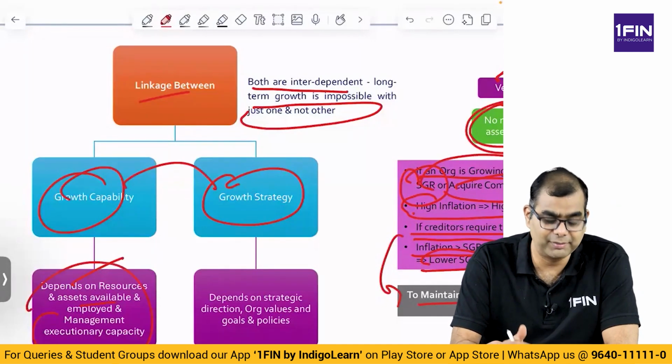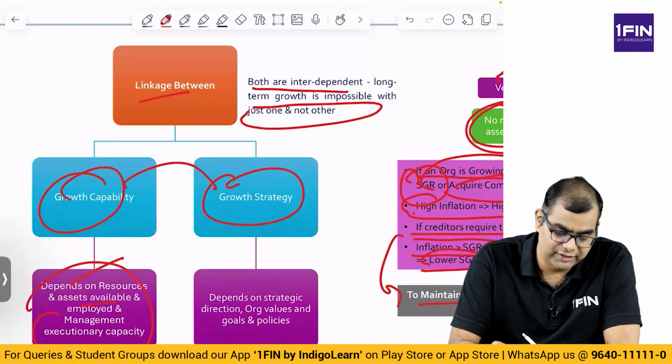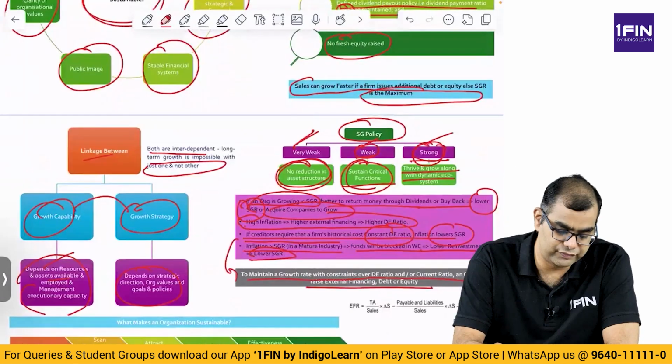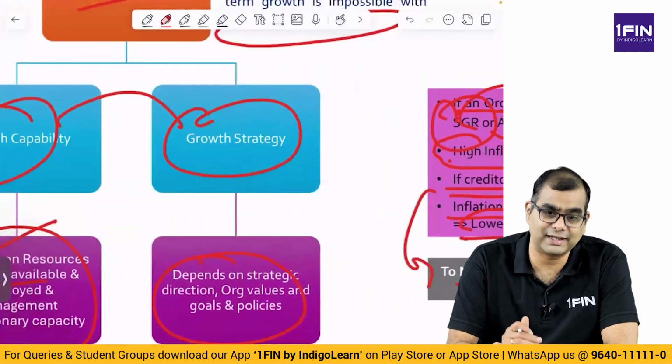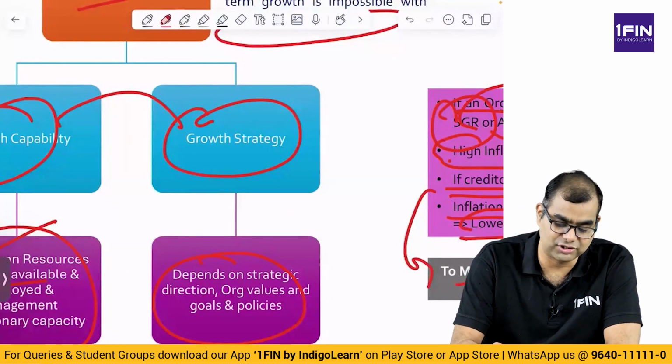Growth capability depends on resources, assets available and employed, and management execution capacity. So, capability is basically resource based. Do you have the money? Do you have the talent? Whereas strategy depends on strategic direction, organization values and goals and policies. Whether there are right policies that are guiding the organization, what is the long-term strategy, what is the vision, mission, all those are also required.